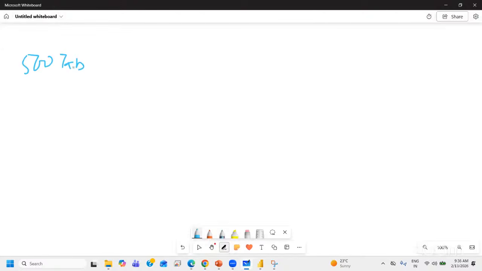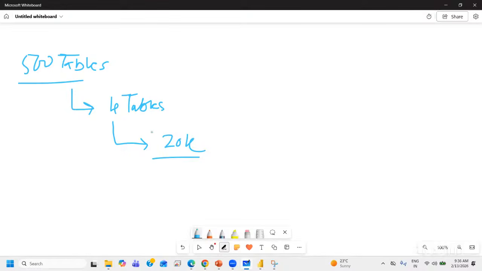The question is, if you connect, okay, 500 tables are there, accepted. But you are only working on 4 important tables, and every table has some 20K records. It is not important that you should take a copy of all these 4 tables into Power BI, right? Why call all that? We know that from maybe 1 or 2 tables I want only a few columns, and from the other 2 tables I want all the columns.